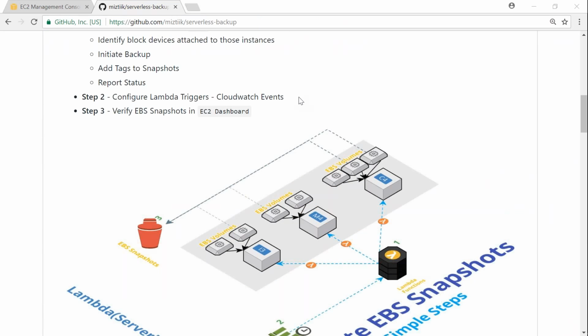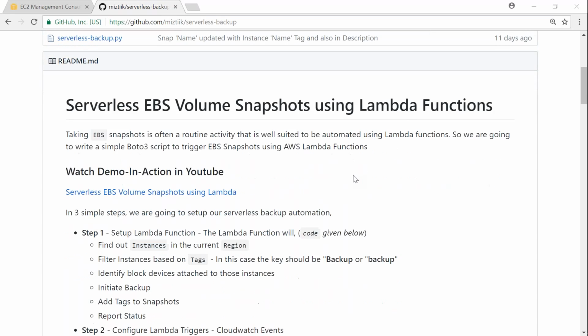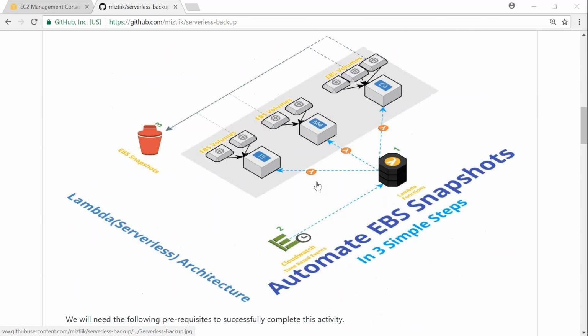So in short, if you can see here, this is my GitHub article which explains how to use serverless EBS volume snapshots using Lambda functions. There are a couple of prerequisites. We'll go one by one. In short, the flow is something like this. You have 3 servers or 2 servers or whatever servers, and you have some EBS volumes.